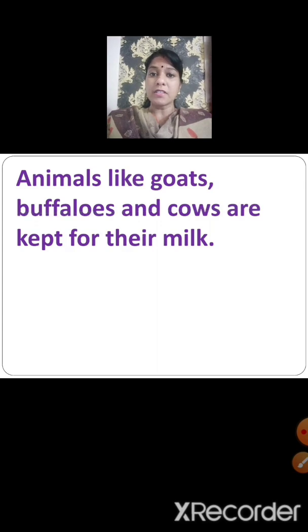Animals like goats, buffaloes and cows are kept for their milk. We get milk from animals like goats, buffaloes and cows. They are useful to us. So people keep these animals for their milk.